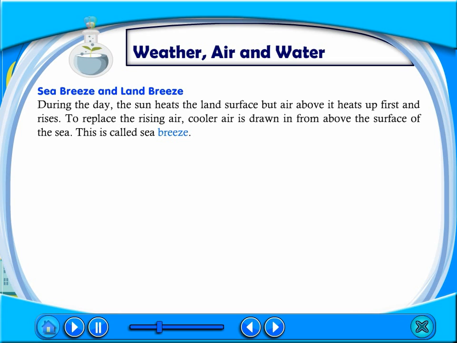Sea breeze and land breeze. During the day, the sun heats the land surface, but air above it heats up first and rises. To replace the rising air, cooler air is drawn in from above the surface of the sea. This is called sea breeze.